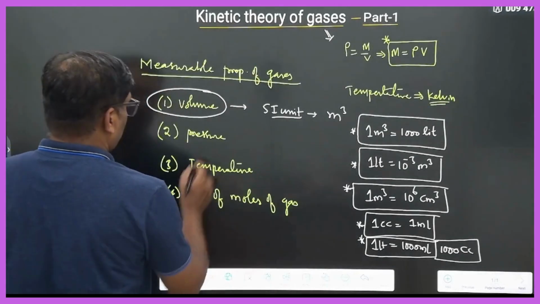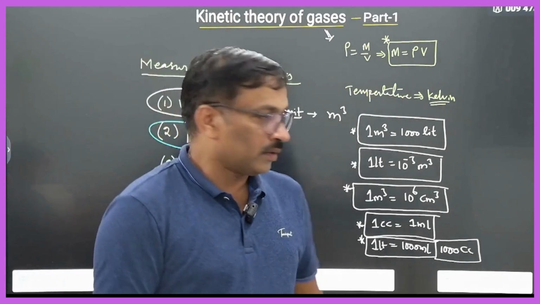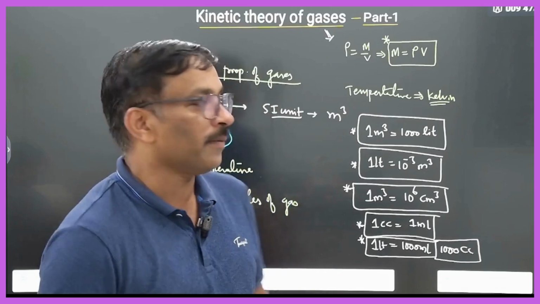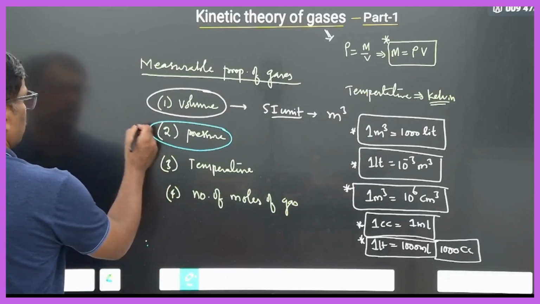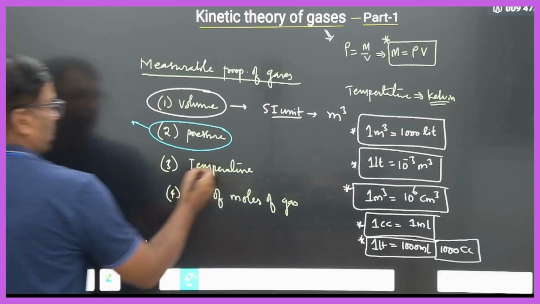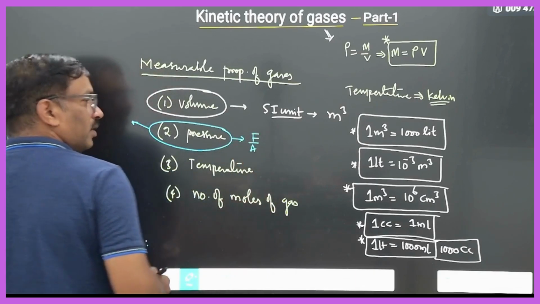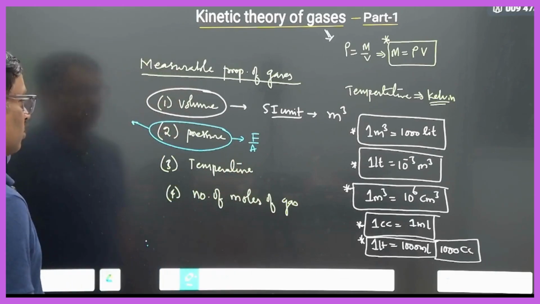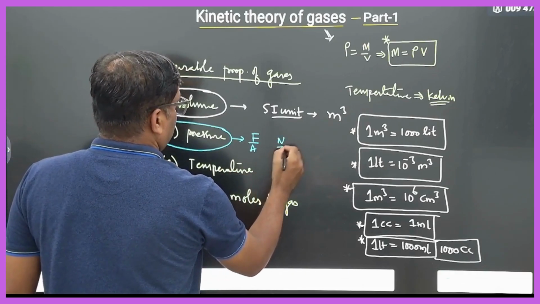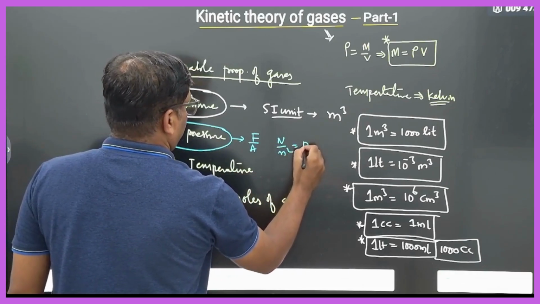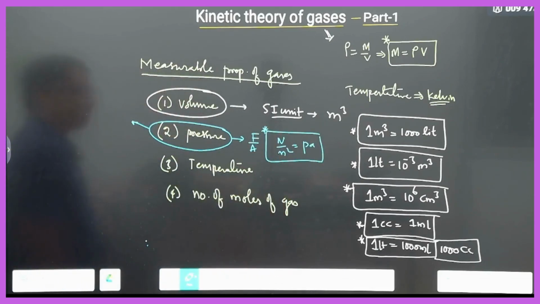Next one is pressure. We will study pressure in detail in the mechanical properties of fluids. For now you should know the units. What is the formula? Force per unit area, and the pressure exerted by a liquid is rho gh. The unit is Newton per meter square, the SI unit. That is a Pascal. Pascal is the SI unit of pressure.